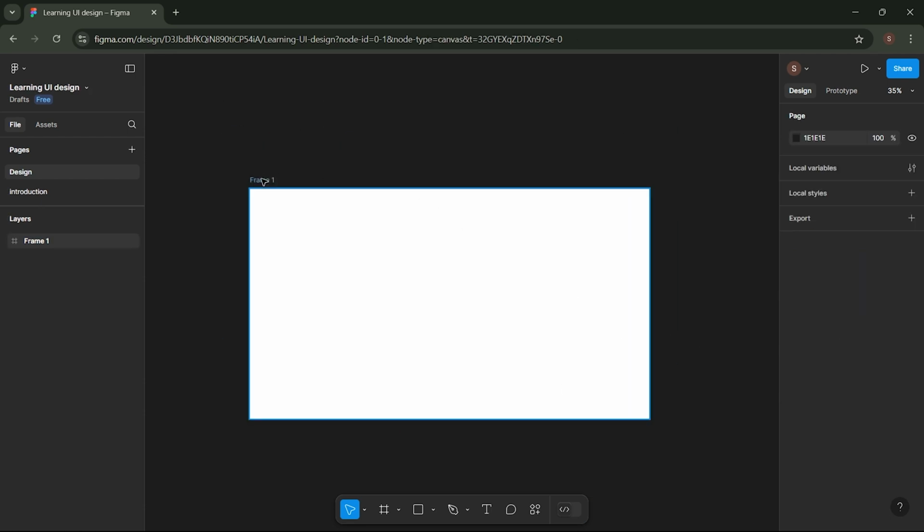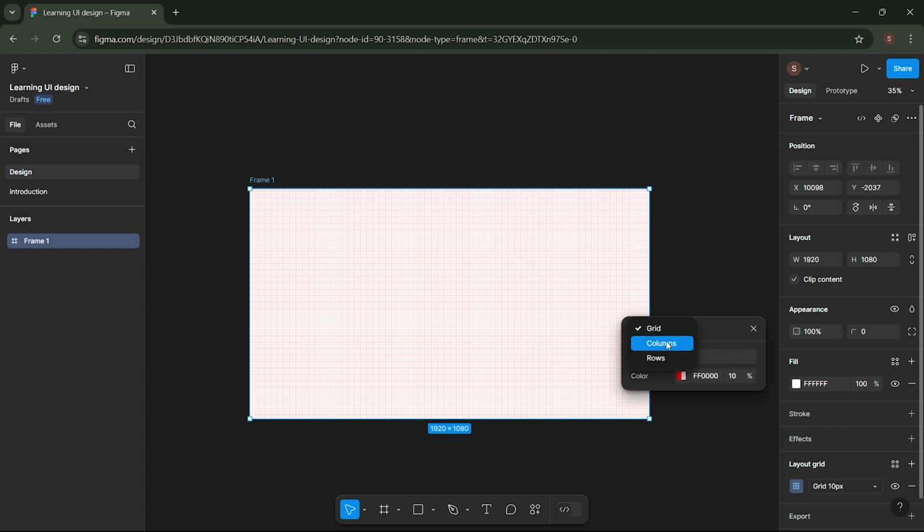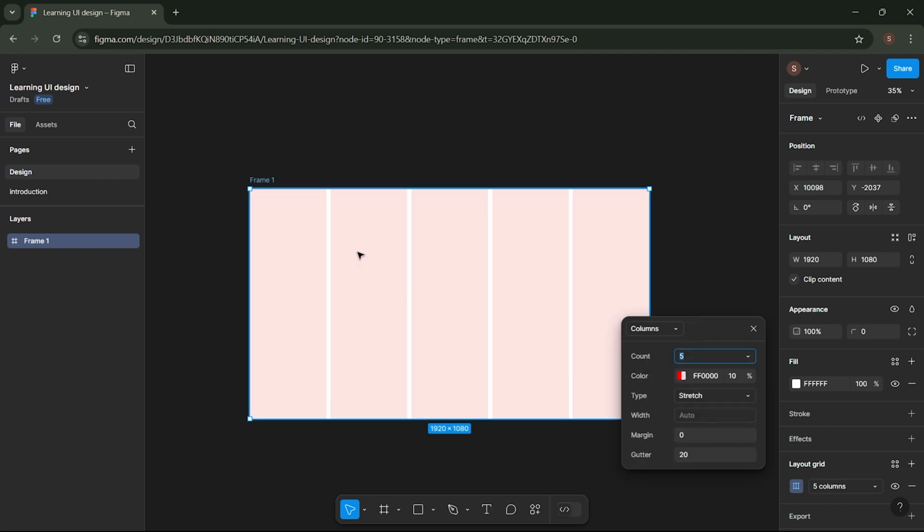Click once on the desktop frame to reveal the settings on the right-hand side. Then, go to the Layout Grid menu and click the plus sign. You'll see a pixel grid appear on the desktop frame. After that, click the Layout Grid Settings icon and change the grid settings to columns. Vertical lines will now appear on the frame we just created.